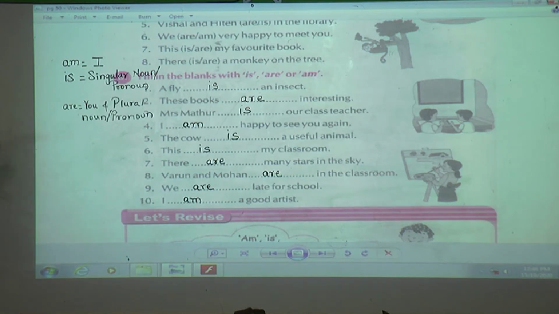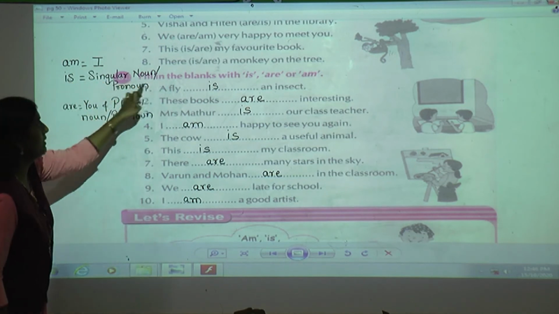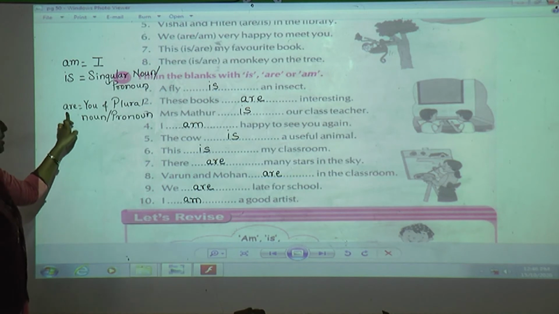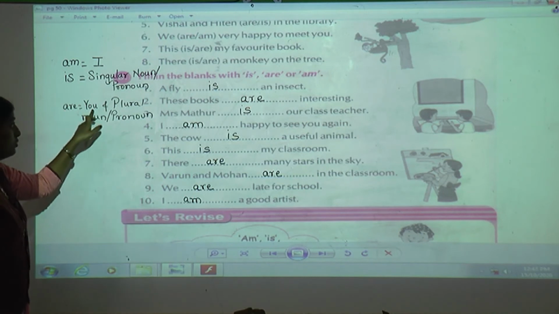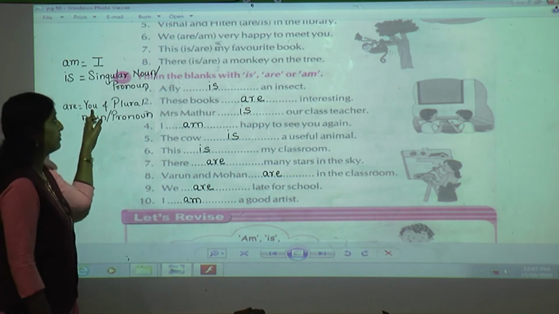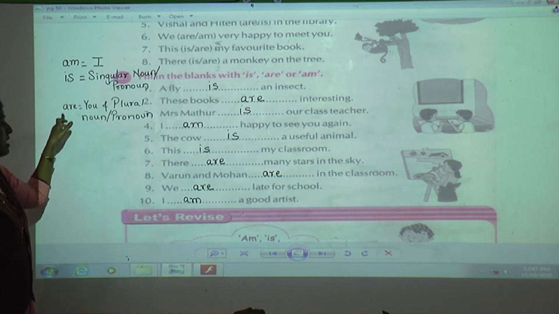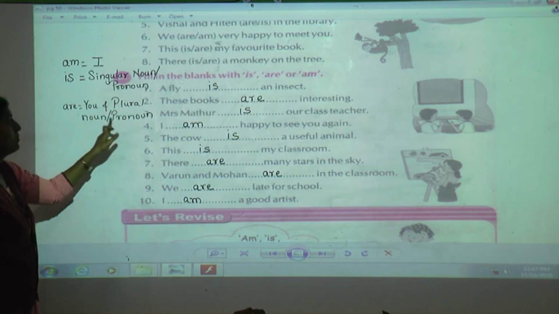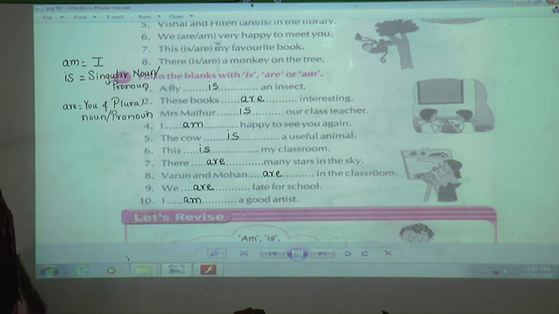I want that you copy this also in your book. On page number 49, if you see, you have some space. Okay? There you can copy this. Am equals is equals singular noun, and are goes with which? Yes, you. You, even though it is singular noun, so are goes with you and plural noun pronoun. You write it down there so that it will help you next time. You will not get confused how teacher has used this is and are.